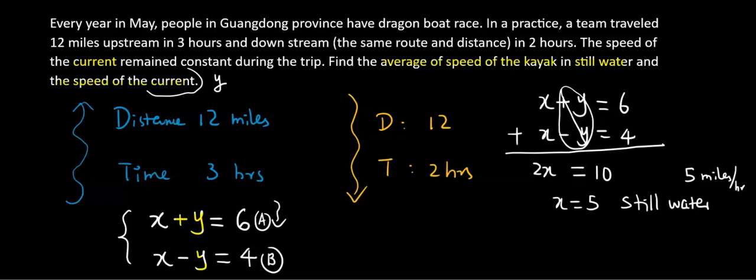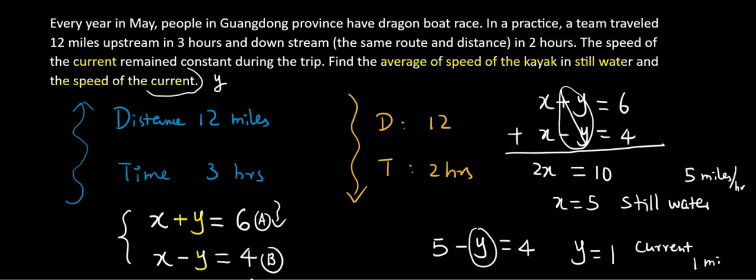You can bring this 5 back to either A or B to find out what y is. Let's try B. So x is 5, minus y equals 4. What is y? Y is 1. So 1 is the current speed. That's 1 mile per hour.